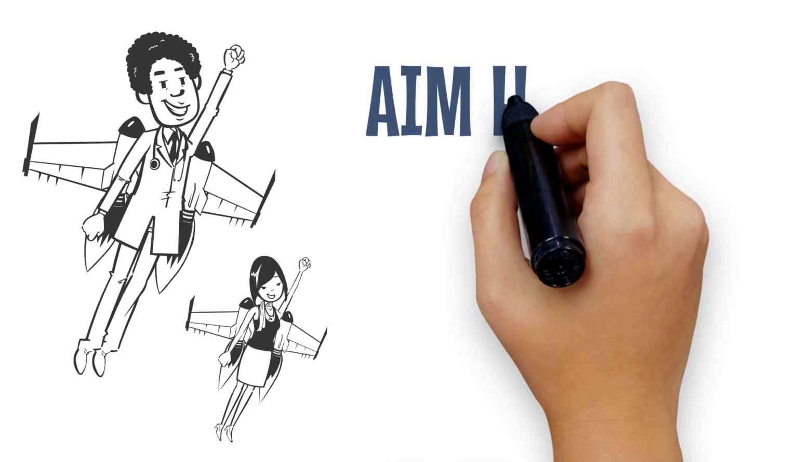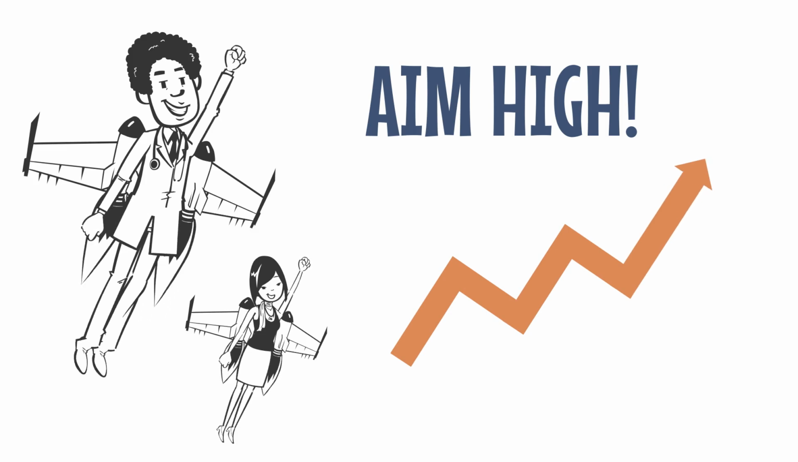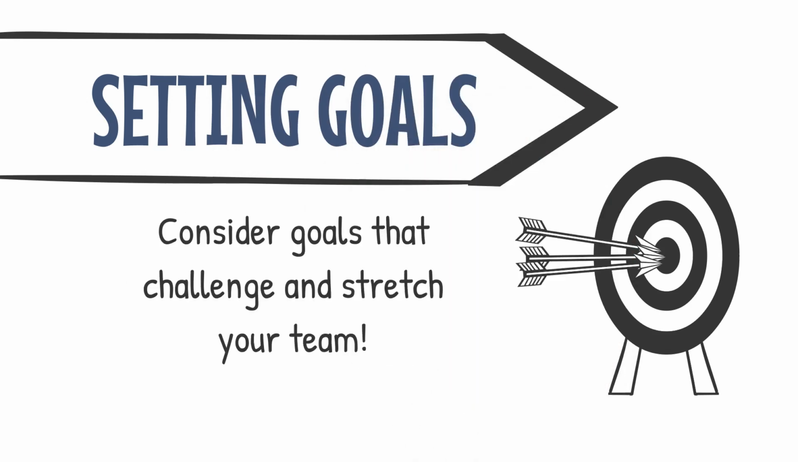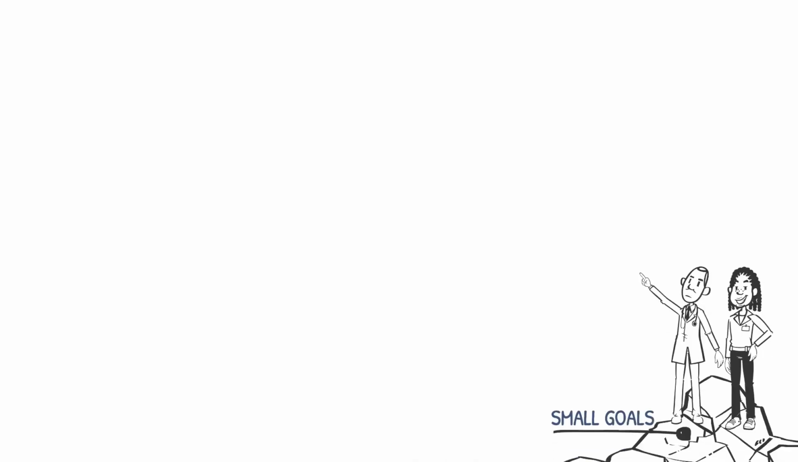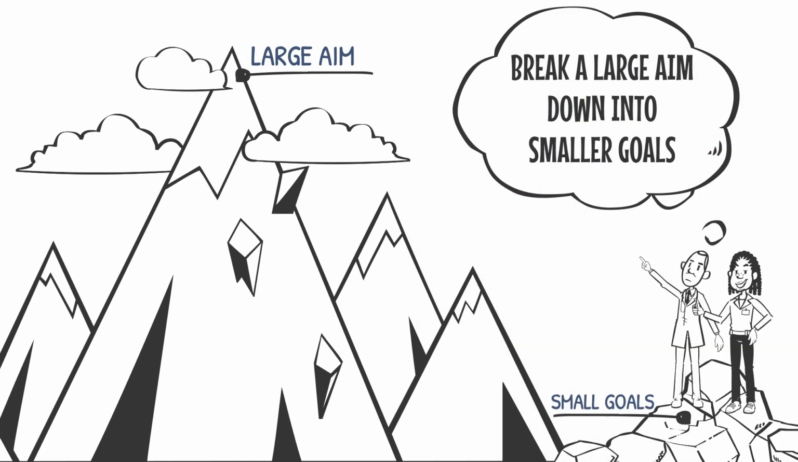It is important to note an aim can be both difficult and realistic. So don't be afraid to aim high. A high aim can actually be easier to reach than a low one because a low aim exerts low motivational force. Consider goals that challenge and stretch your team without setting yourselves up for imminent failure. One of the best ways to make an achievable aim is to break a large aim down into smaller goals.